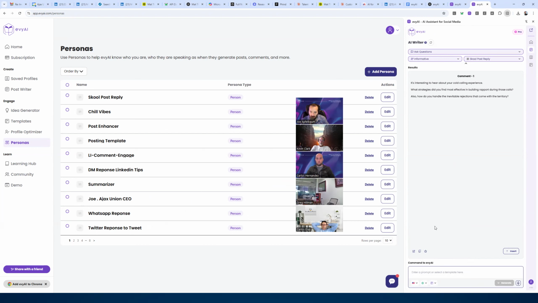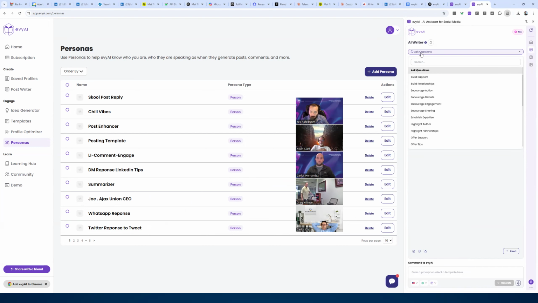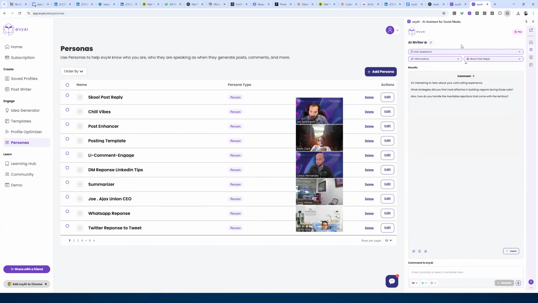Do you guys know what I'm talking about? There's the goal, what you want the AI to do. There's the tone, how do you want it to sound? There's the persona, who are you? And any other instructions you need to give the AI around who you are and how you want it to sound. There's the language. What language do you want to have available?